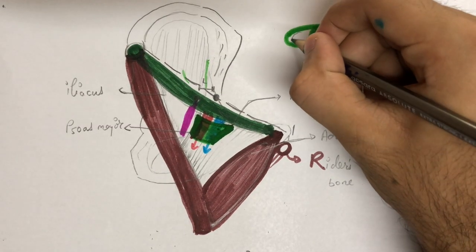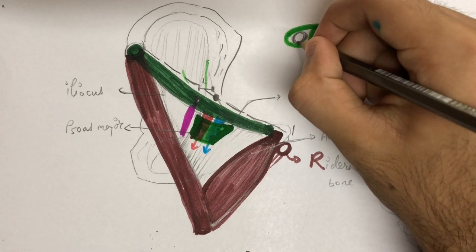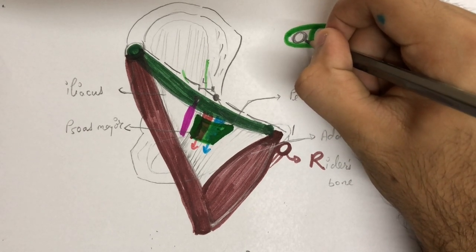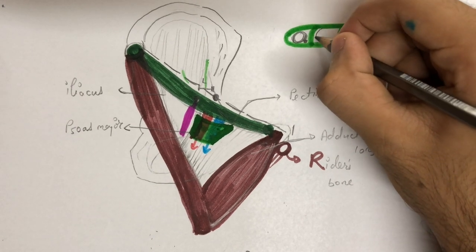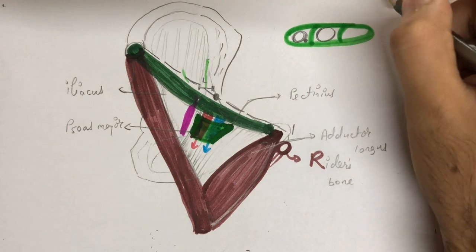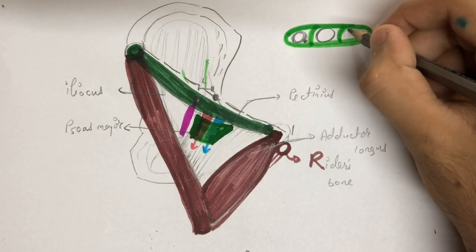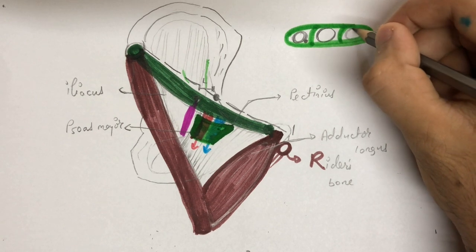The lateralmost compartment bears the femoral artery alongside the genitofemoral nerve. In the middle, we'll find the femoral vein. And the most medial compartment comprises the femoral canal.